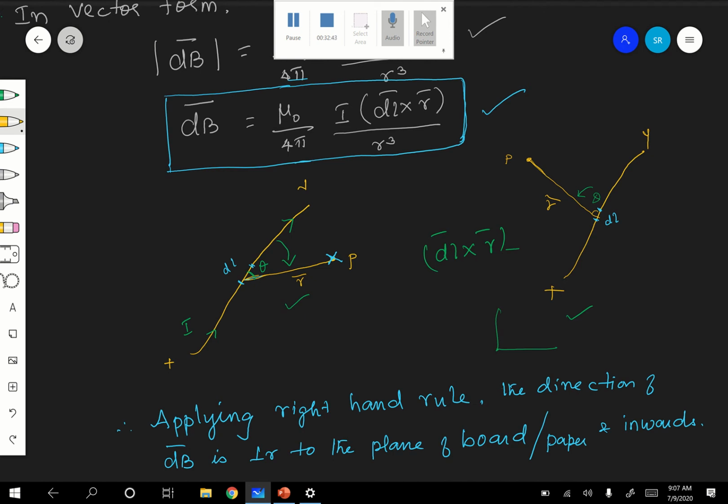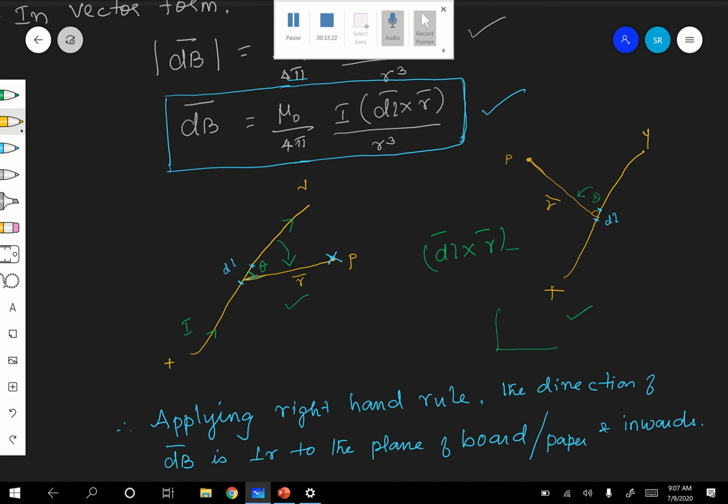Hope you are following. Keep your right hand here, folding your fingers. Keep your thumb perpendicular to the curvature and keep it at P, such that the curvature is from dL to P, in the anti-clockwise direction. Therefore, the direction in which your thumb points gives you the direction of dB at P. What is the direction? It is perpendicular to the plane of the board and upward.